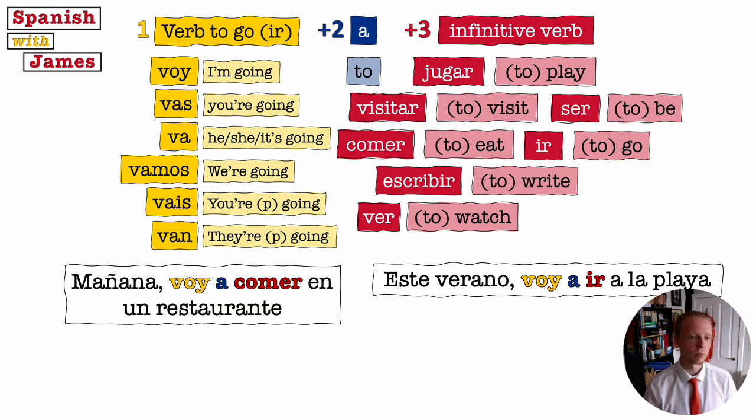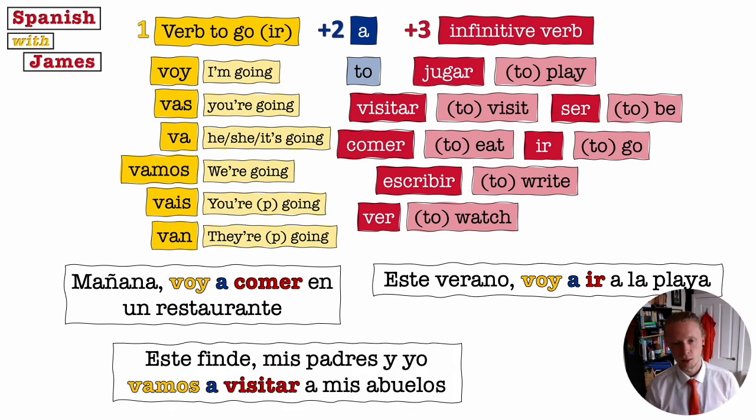Next one. Mañana voy a comer en un restaurante. Quick think. What could it mean? Follow the three steps. Voy, I'm going, a, to, comer, eat. En un restaurante. Tomorrow I'm going to eat in a restaurant.